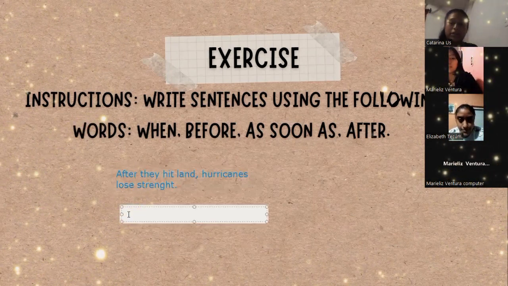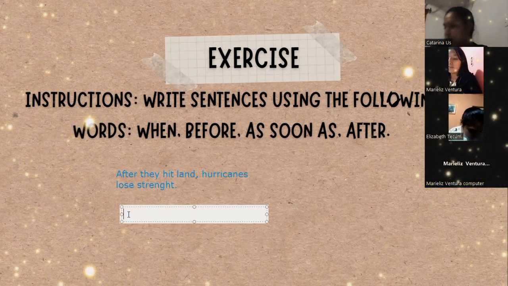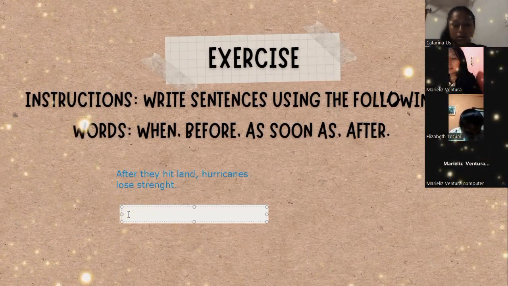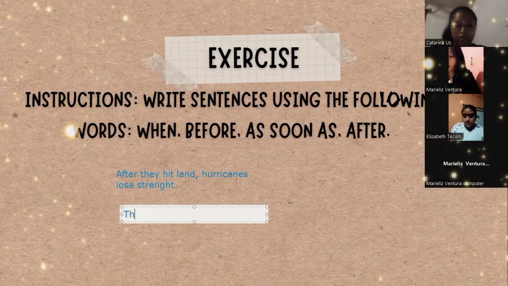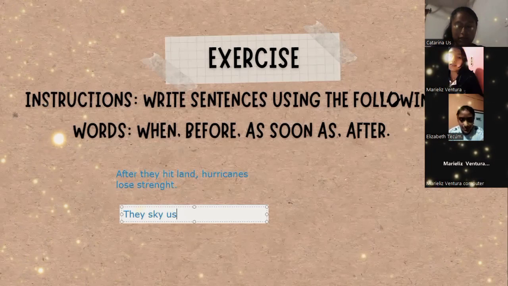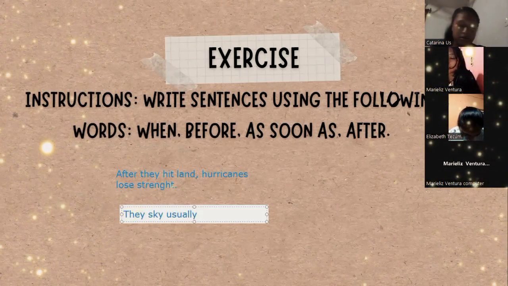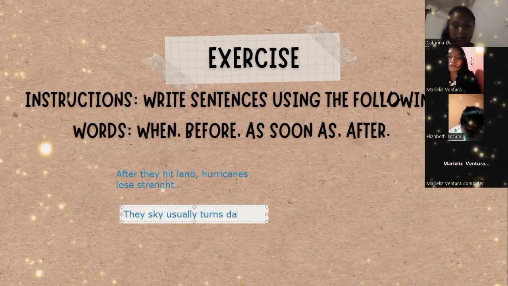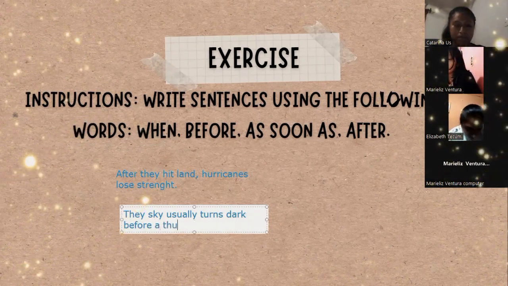Now, Marie-Elise, can you tell me another example with the word before? Okay, an example that we can use with before is, the sky usually turns dark before a thunderstorm begins. So as you can see, this is Marie-Elise's example: usually turns dark before a thunderstorm begins.